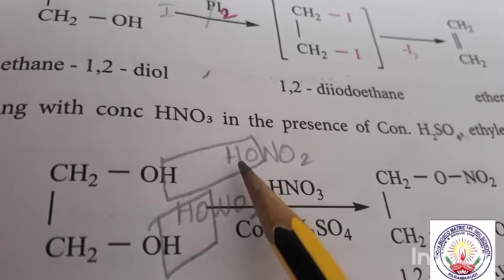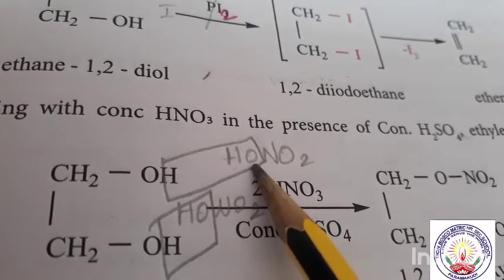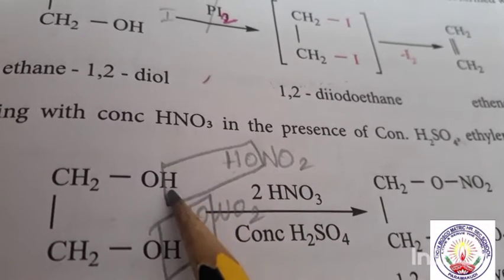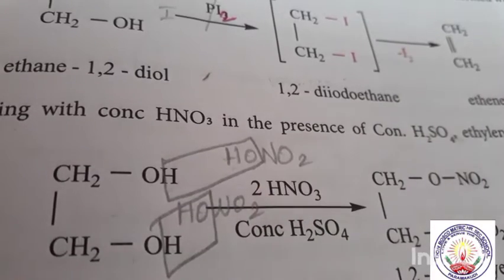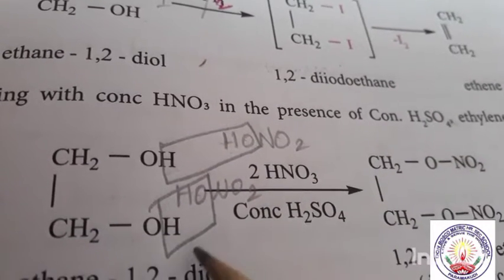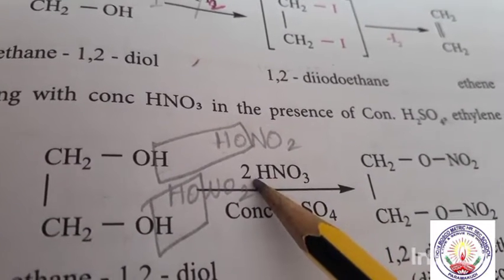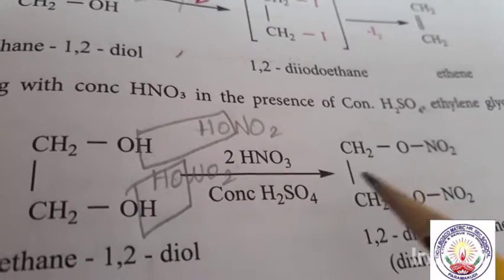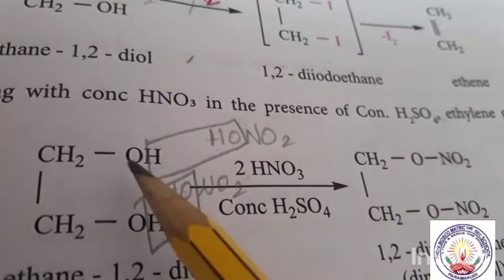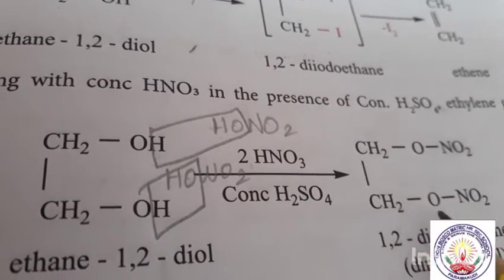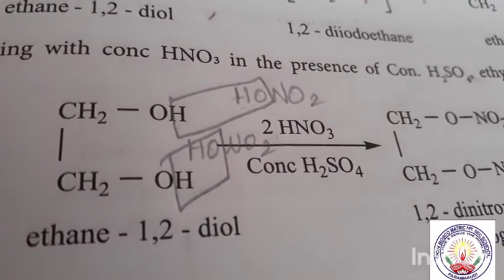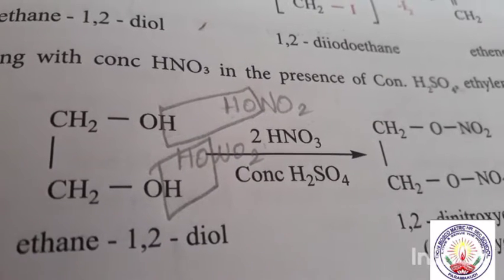From here one hydrogen and one oxygen attack, this hydrogen combines with this and is released as H2O, and here also the same thing because we have 2 moles. So we are getting CH2ONO2, CH2ONO2.